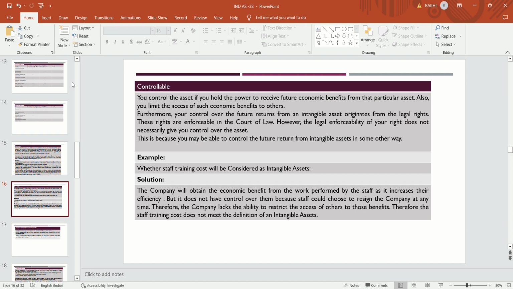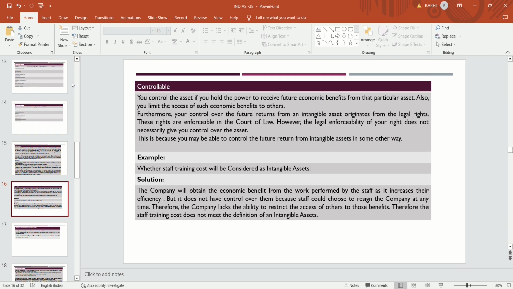Also, you limit the access of such economic benefit to others, meaning that asset is not accessed by others. So the entity should have the power to derive economic benefit from that asset, and also have the power to limit the access of such economic benefit to others.